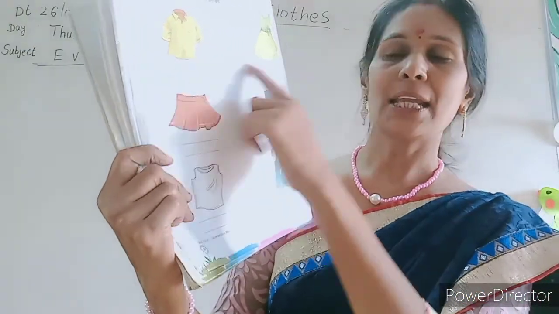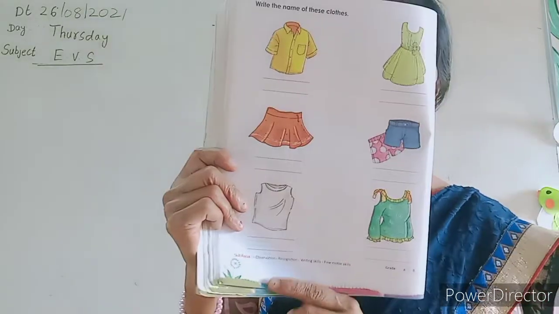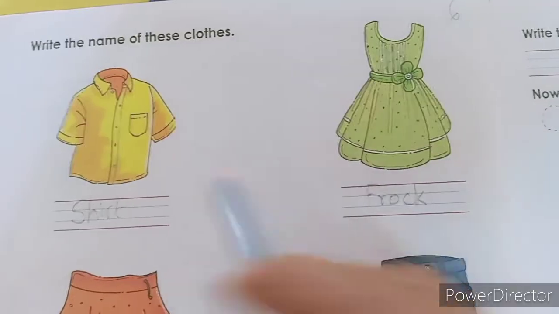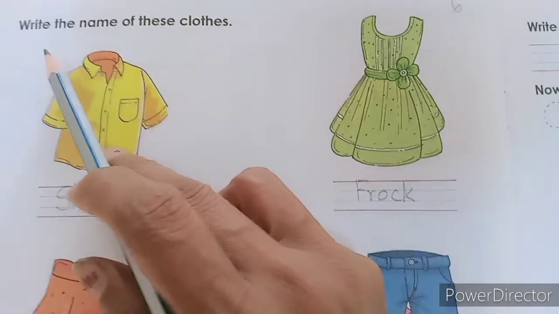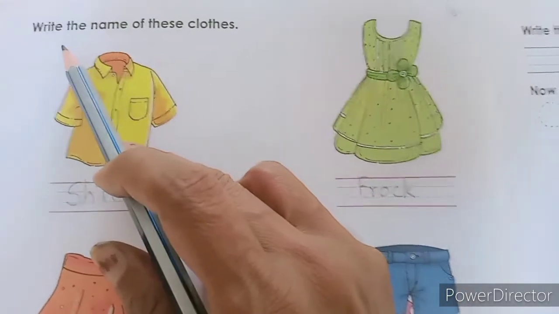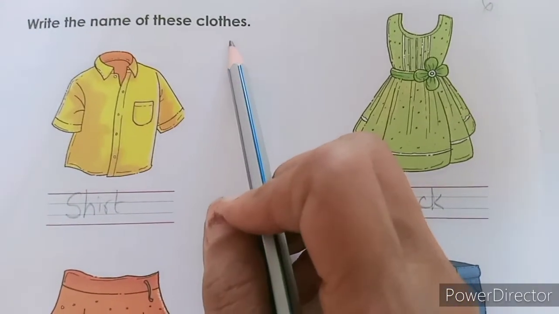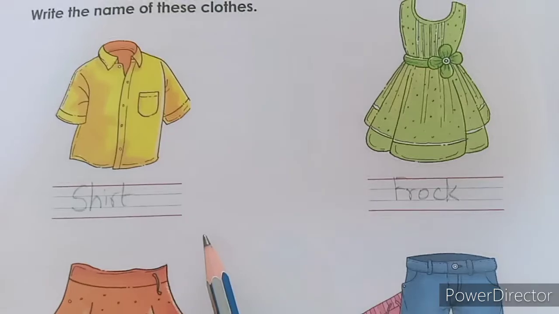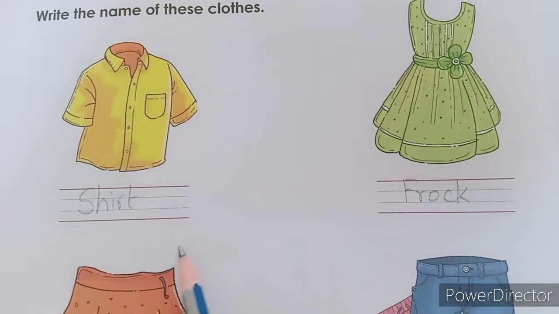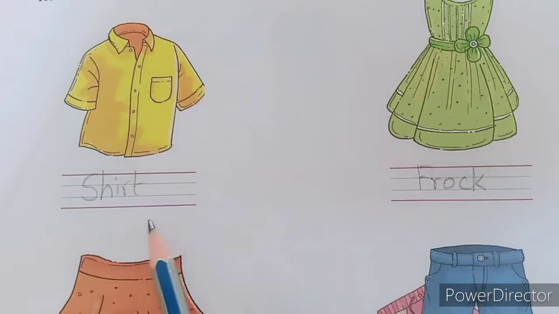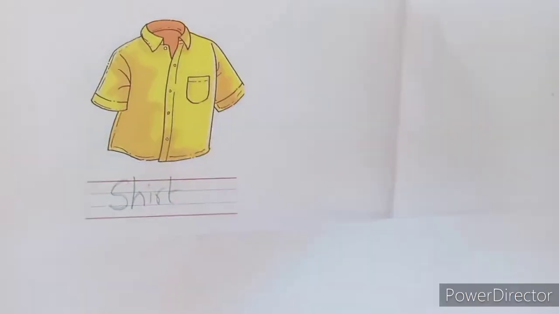We will write the name of the clothes. Yes, dear kids, take out page number 36. What you have to do is write the name of these clothes. We had seen types of clothes, girls and boys. So you have to identify the picture and write the name below.